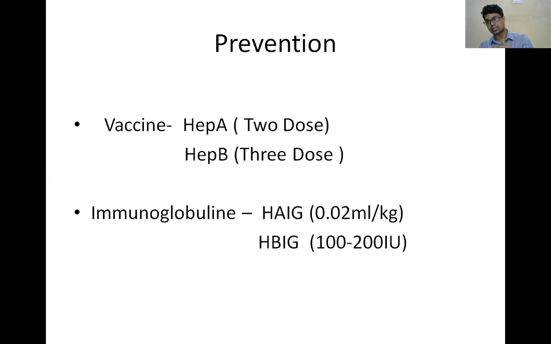Suppose 6 months is the last dose of hepatitis B vaccine or immunoglobulin, then at 9 months you have to do the test.